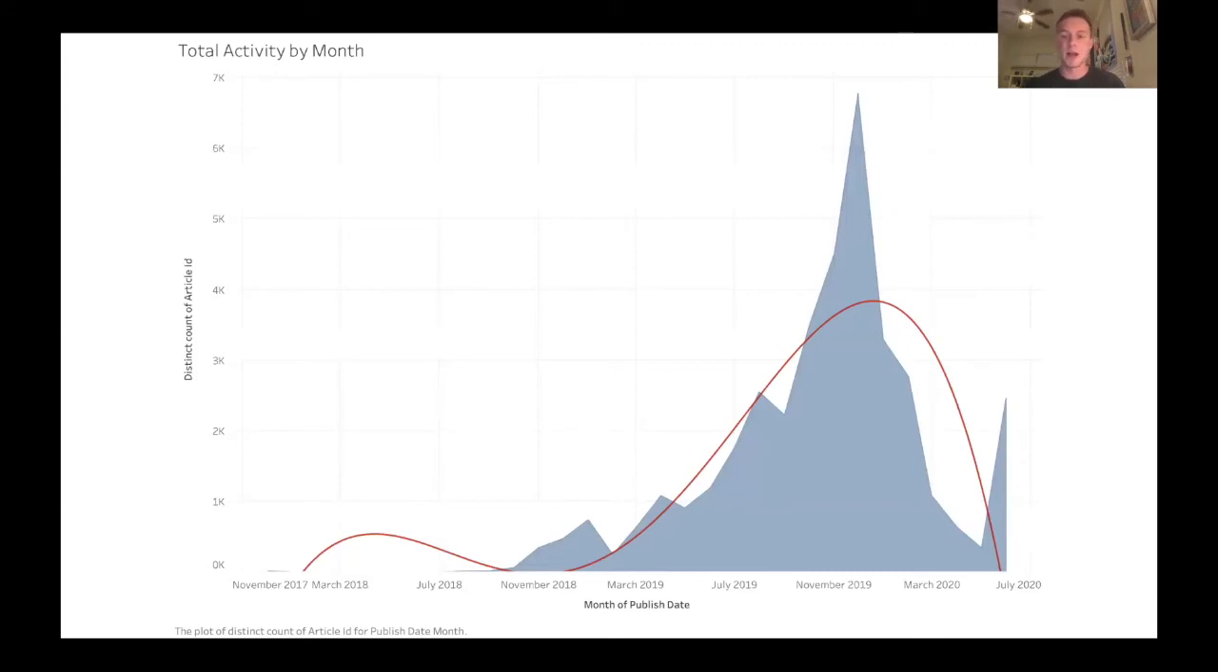So you can see around December of 2019, that's when the activity of the trolls peaks around 7,000, and then it tapers off again. But then it seems to pick back up again towards July, and that might have something to do with the fact that the election was coming up in November of 2020.